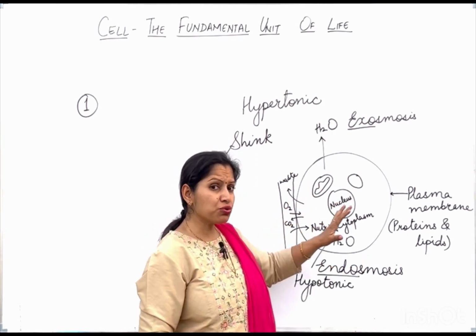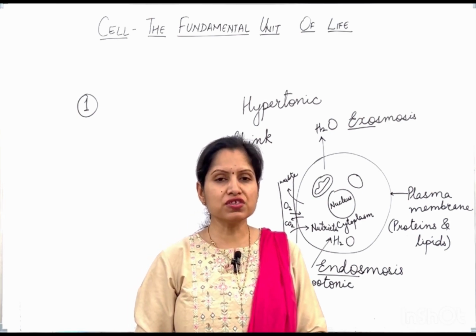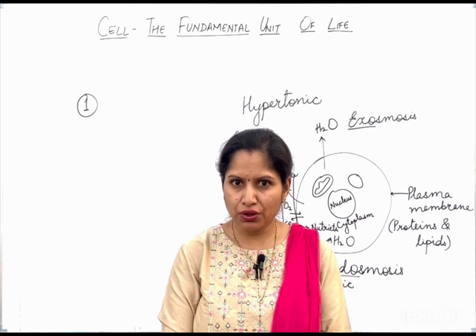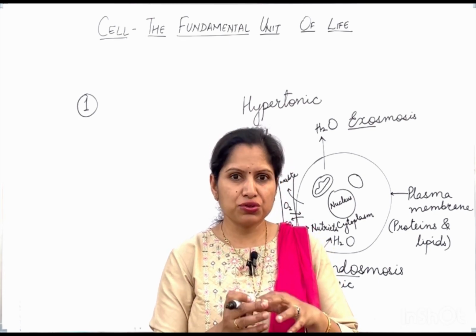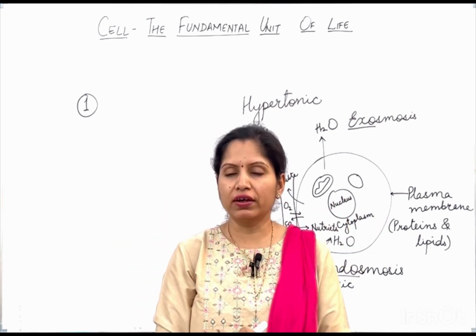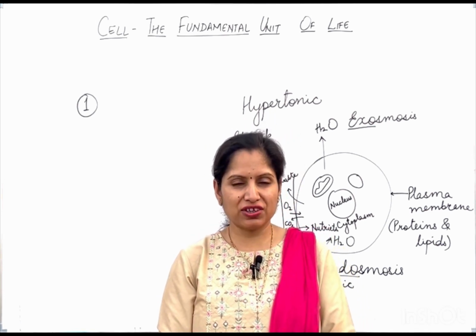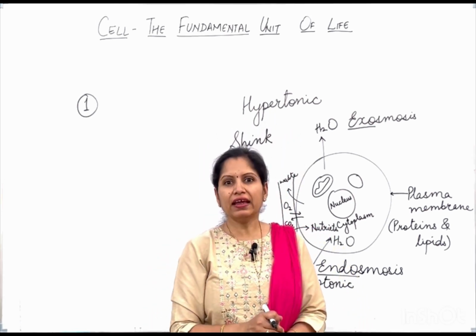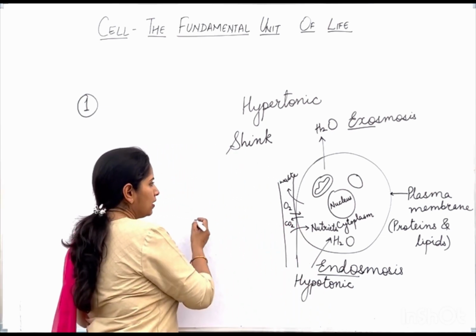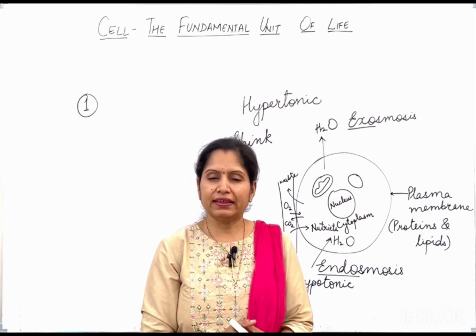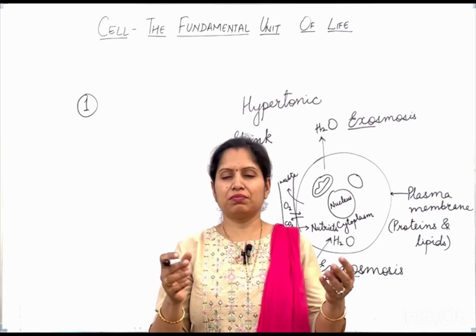Now, what will happen to a cell when there is endosmosis? The cell is going to swell up because of that water coming inside the cell. Now, I would like to tell you one extra thing, that if this is an animal cell, then if we just keep on adding some water, then that cell can even burst because of water.